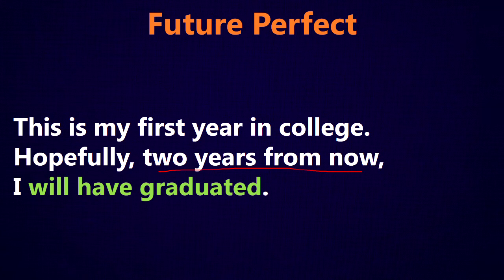So if you remember what the perfect form is used for, like the present perfect. So the present perfect, we use it for talking about something that basically started in the past and it continues until now, or it happened in the past. So if we're talking about the future perfect, we're looking into the future, but something that happened before that.